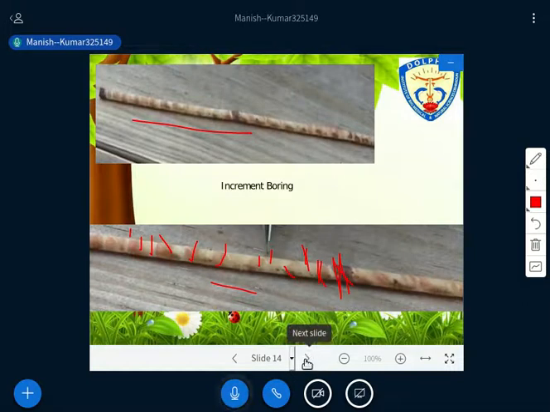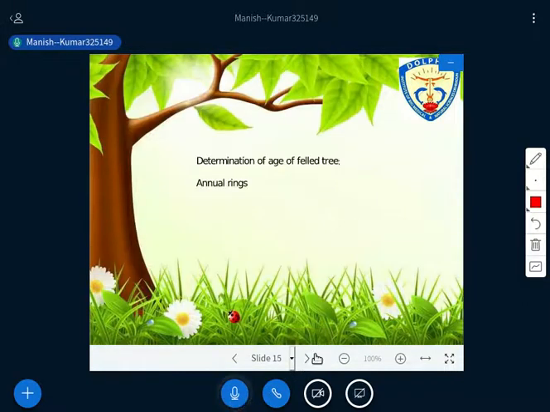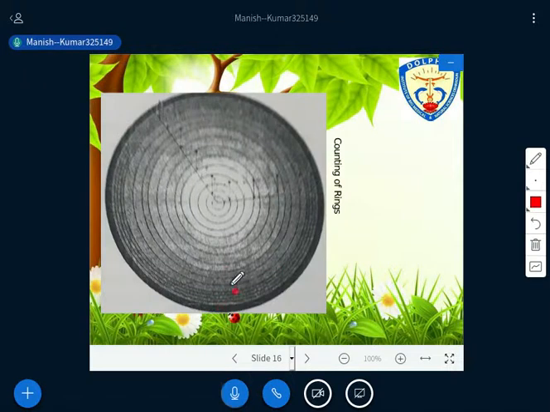Is it okay? Now we'll move to annual rings. If the tree has been felled, you just count the annual rings. When the tree has been felled, you get this cross section, and we count the rings. Have you seen that all these rings have been made here? We count 1, 2, 3, 4, all the rings have to be counted, and then you are able to estimate the age of the tree.